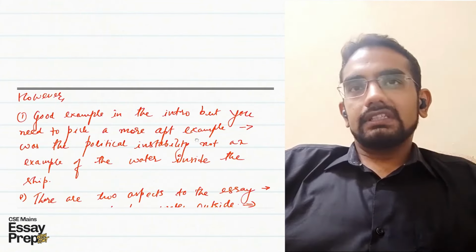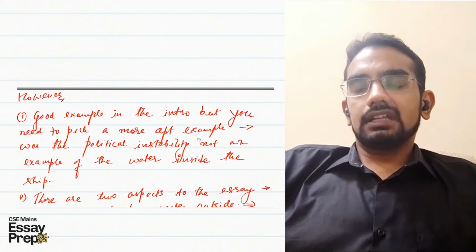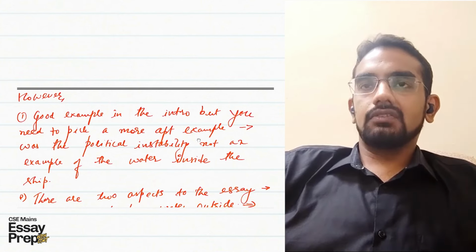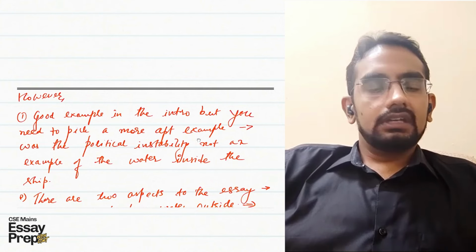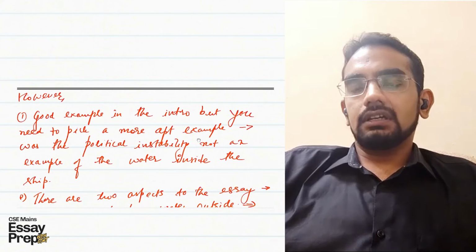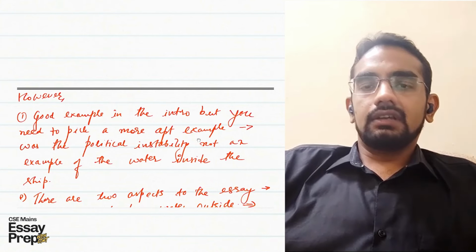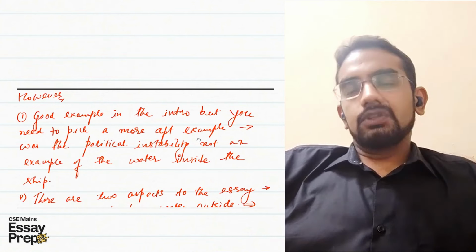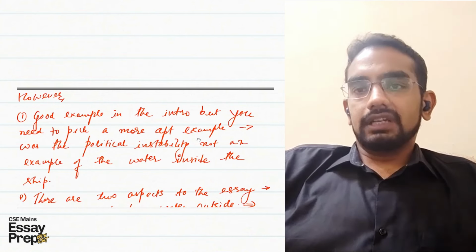You have taken a good example in the introduction of the LPG reforms and the political instability that happened. Still, India was able to emerge from the economic crisis that happened in the early years of the last decade of the previous century. So India was able to emerge, and India paid off its debts before time.